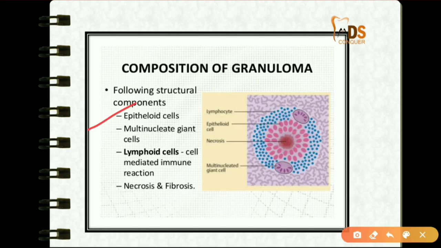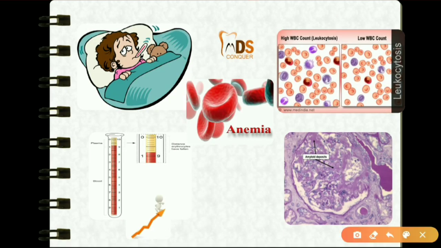It consists of epithelioid cells, multinucleated giant cells, lymphoid cells, and necrosis and fibrosis. And these are the systemic effects of granulomatous inflammation, which include fever, leukocytosis, anemia, increased ESR, and even amyloid deposits can be seen.